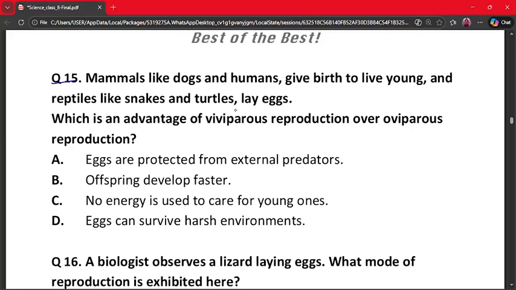A. Eggs are protected from external predators. B. Offspring develop faster. C. No energy is used to care for the young ones. D. Eggs can survive harsh environments.